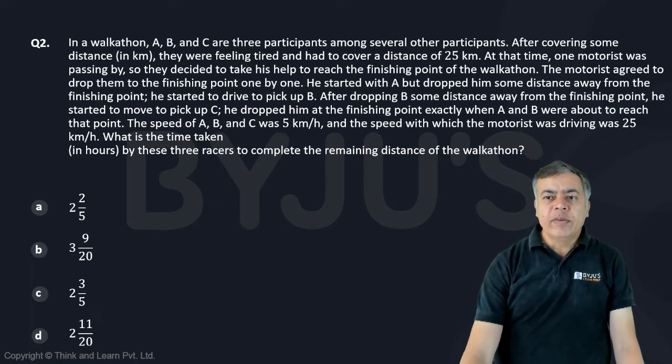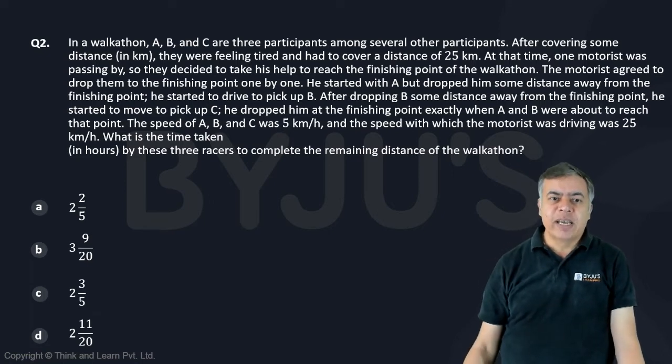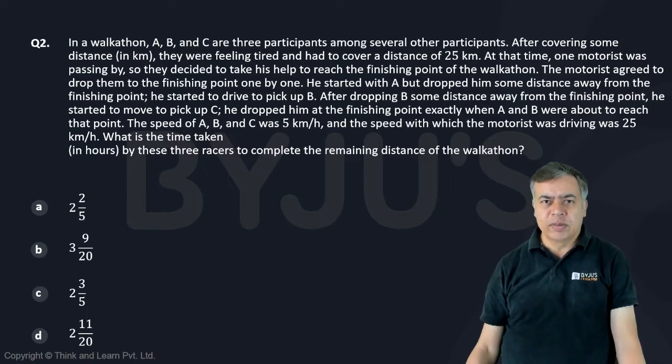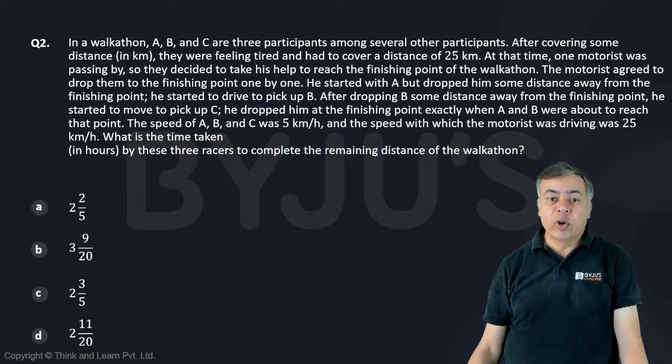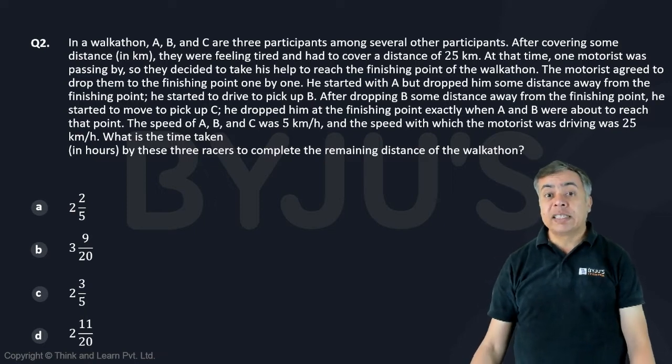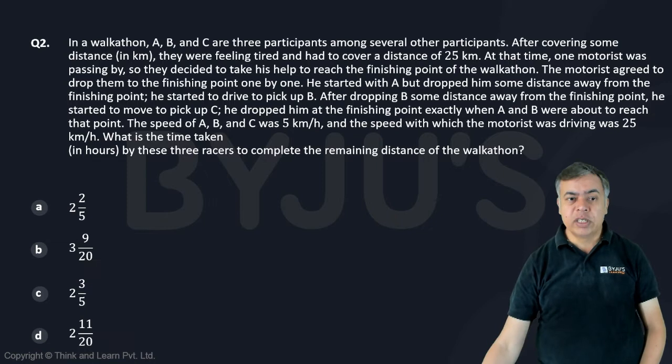At that time, one motorist was passing by, so they decided to take his help to reach the finishing point of the walkathon. The motorist agreed to drop them to the finishing point one by one. He started with A but dropped him some distance away from the finishing point. He started to drive to pick B. After dropping B some distance away from the finishing point, he started to move to pick up C. He dropped him at the finishing point exactly when A and B are about to reach that point.